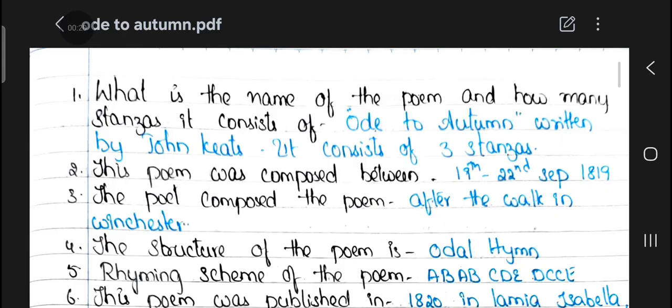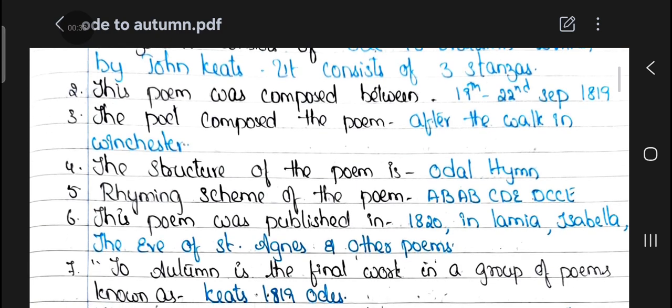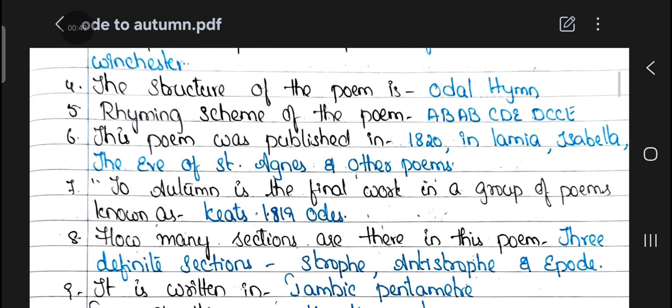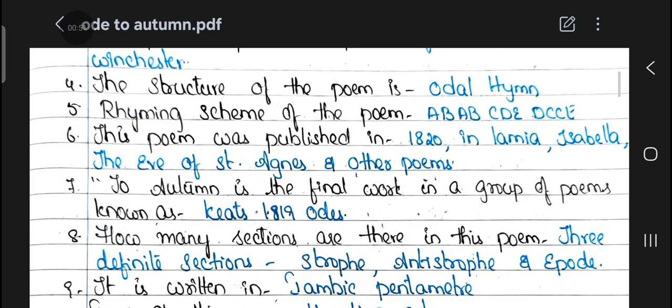First question: what is the name of the poem and how many stanzas does it consist of? Ode to Autumn, written by John Keats, and it consists of 3 stanzas. Second question: this poem was composed between 19th to 22nd September 1819. Third question: the poet composed the poem after a walk in Winchester. Fourth question: the structure of the poem is an ode, a hymn.